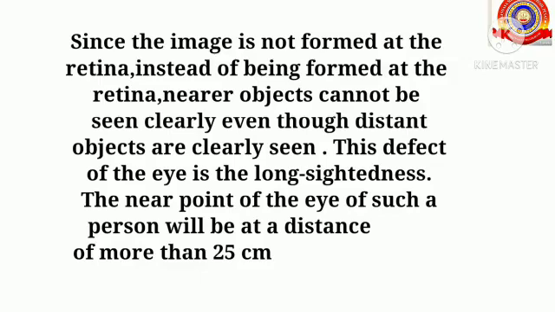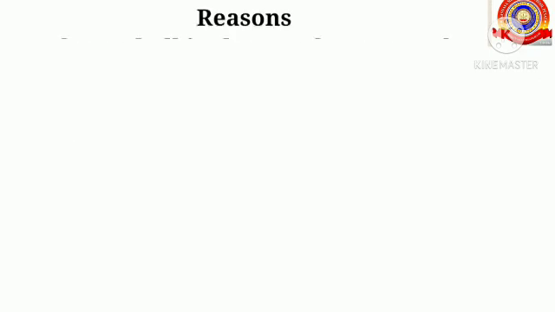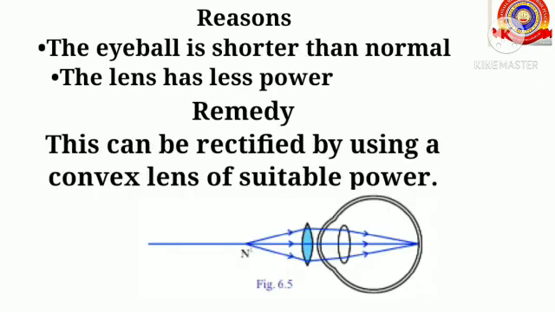This defect of the eye is the long-sightedness or hypermetropia, and the near point of the eye of such a person will be at a distance of more than 25 cm. The main reasons behind this are the eyeball is shorter than normal and the lens has less power. It can be rectified by using a convex lens of suitable power.